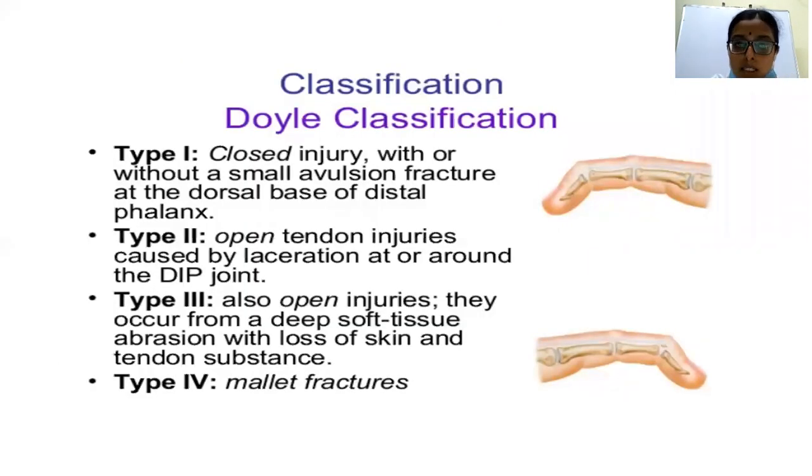So there is a small classification of the mallet finger. In type 1 mallet finger, it is a closed injury with or without a small avulsion fracture. And in type 2 and type 3, you have open lacerations over the dorsum of the fingers, which lead to the tear of the tendon. And then in type 4, you have mallet fractures, that is, the fracture involves the intra-articular region of the distal interphalangeal joint. A large chunk of bone is there with involvement of the articular cartilage. So this is Doyle's classification.